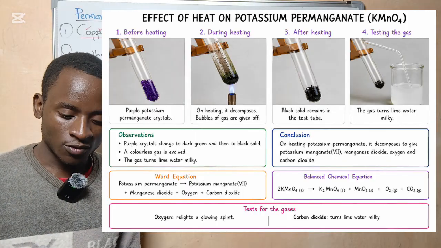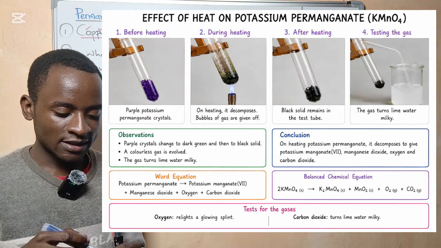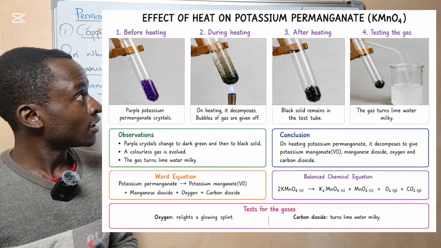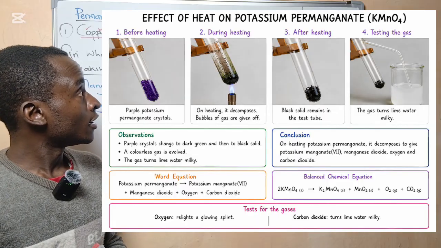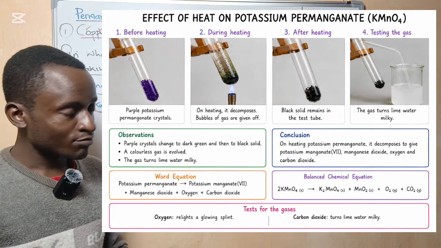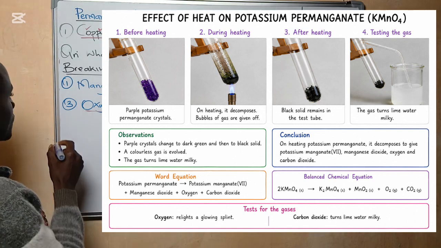Now, allow me to write the word equation to represent the effect of heat on potassium permanganate. Word equation.